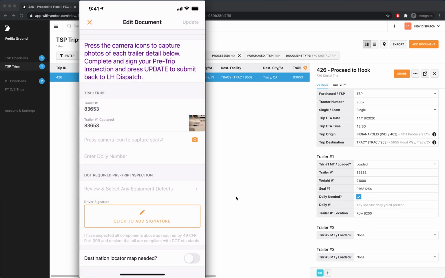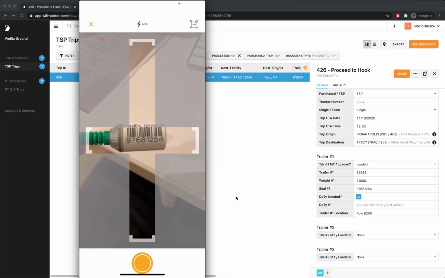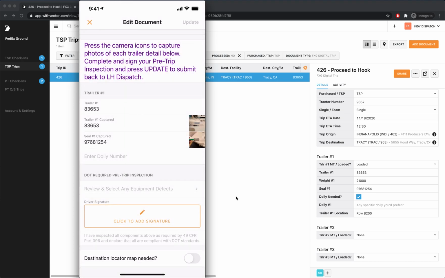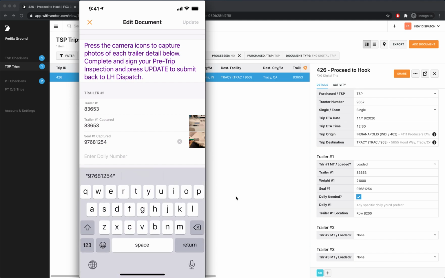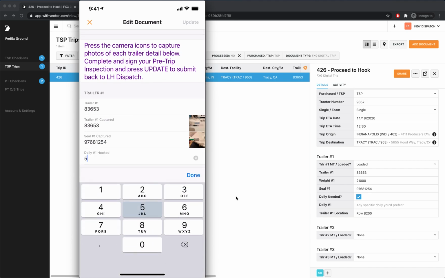We have a live extraction of the text from the photo. So you're not just getting the photo, but you're getting some validation to ensure that the driver is hooking the right trailer. And the same goes for the seal. So we'll go ahead and press that icon, and I'll place the seal right in the middle of the crosshairs. We'll capture. If the driver finds that the photo did not capture it correctly, they can come in here and override that before submitting it. And then finally, we'll go ahead and put in a dolly number.